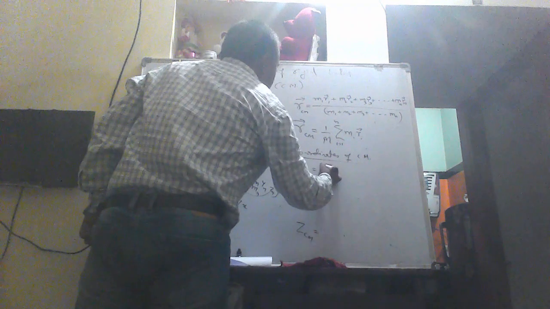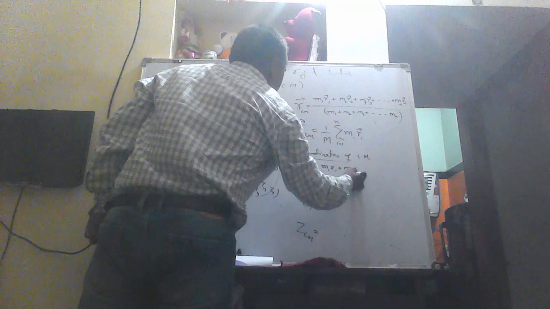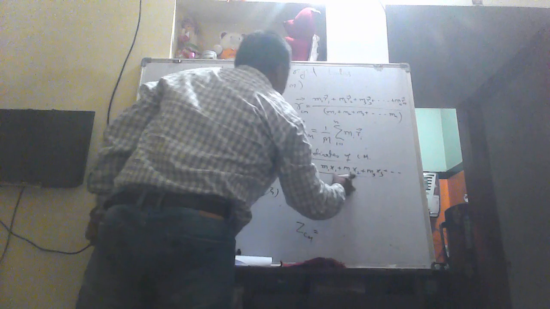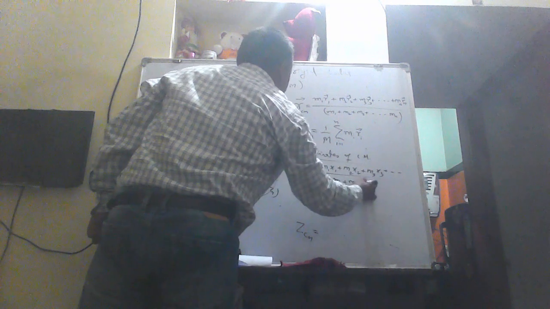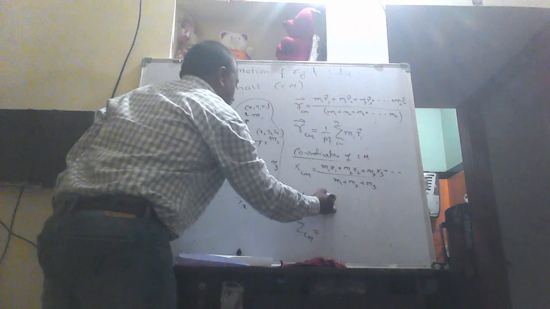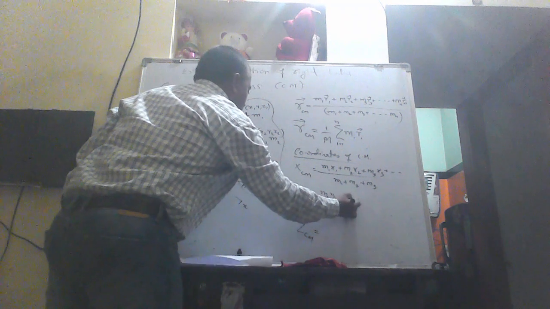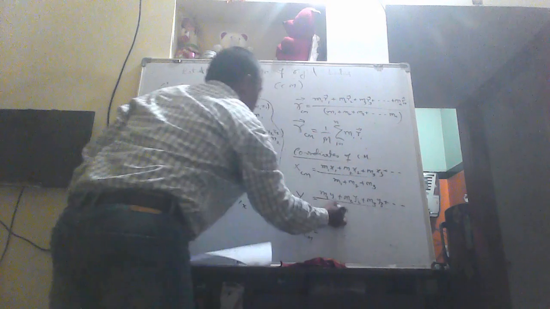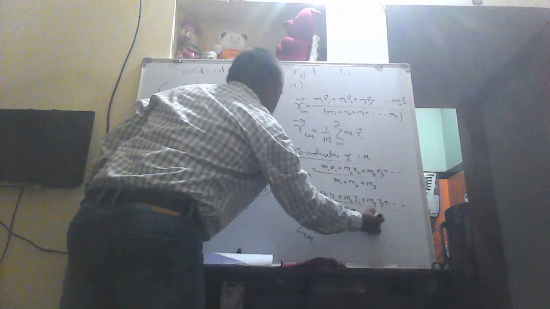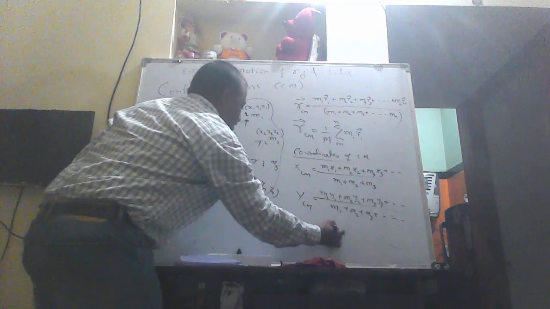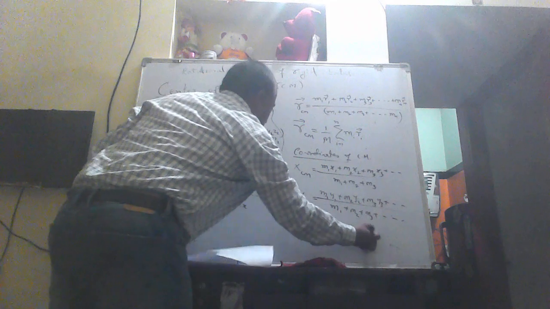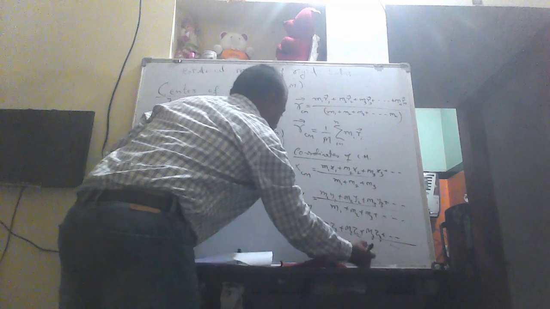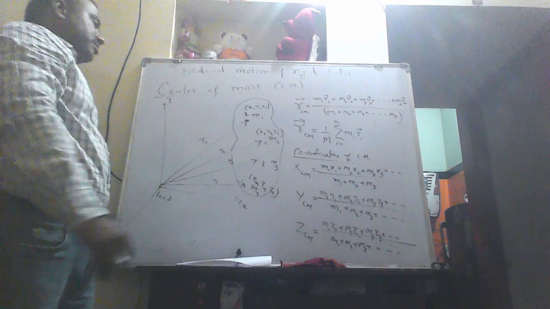So here x center of mass is m1 x1 plus m2 x2 plus m3 x3 and so on, divided by total mass, which is m1 plus m2 plus m3 and so on. Similarly, y center of mass is m1 y1 plus m2 y2 plus m3 y3 and so on, divided by m1 plus m2 plus m3 and so on. Similarly, z center of mass is m1 z1 plus m2 z2 plus m3 z3 and so on, divided by m1 plus m2 plus m3 and so on. Like that you can write the center of mass in terms of the coordinate system.